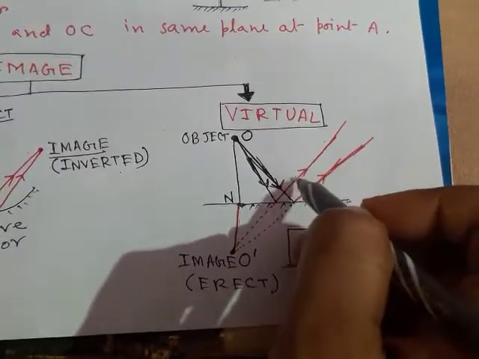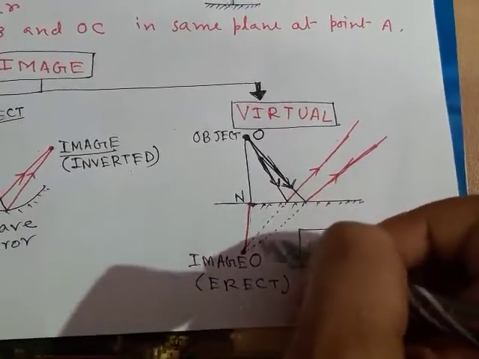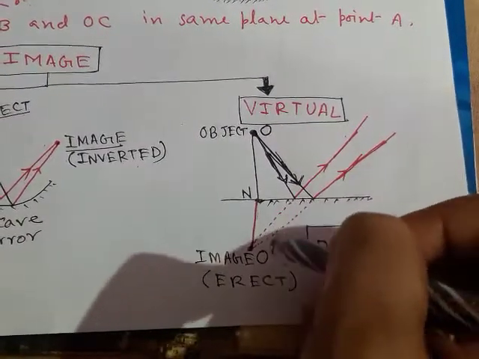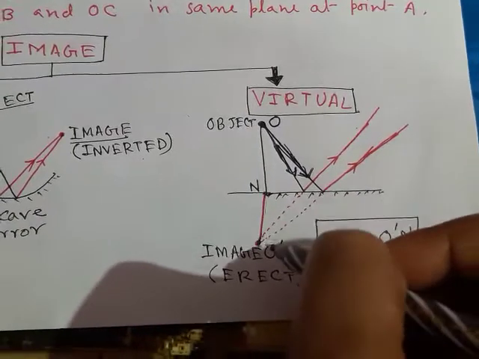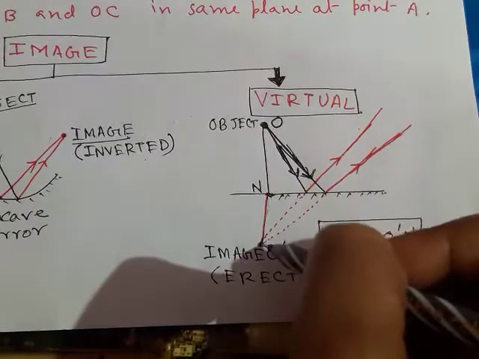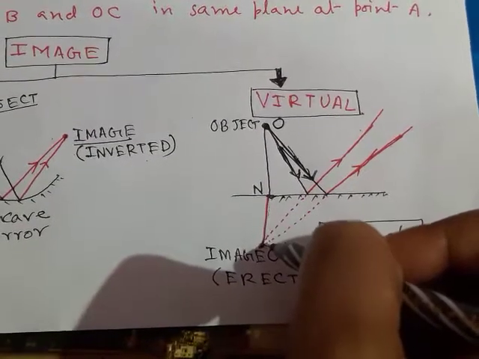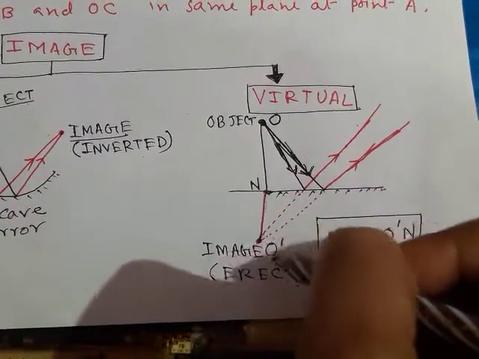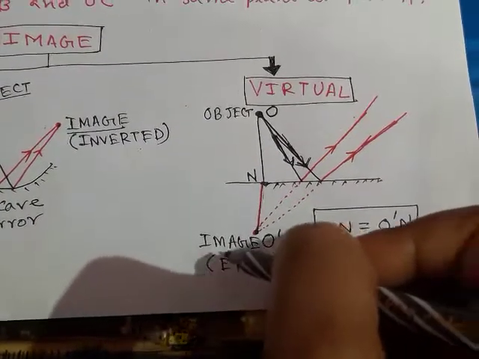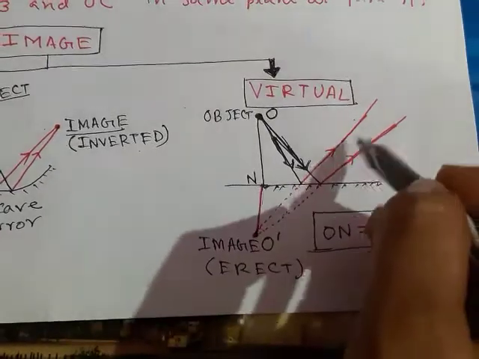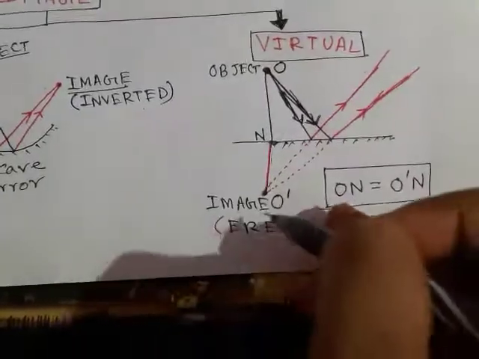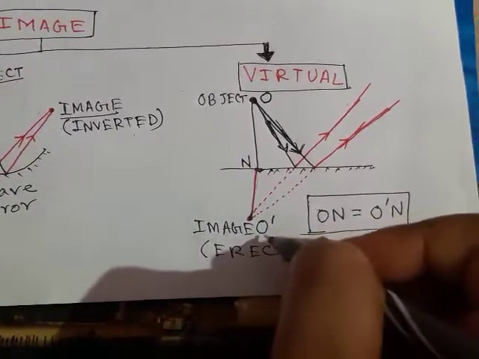But if we extrapolate the reflected rays in the backward direction, this is the extrapolation of these light rays, then the extrapolated light rays will meet at a point in the backward direction. At this point the image is formed, as this intersecting point is obtained by the extrapolation of the reflected rays. So this image is called a virtual image.